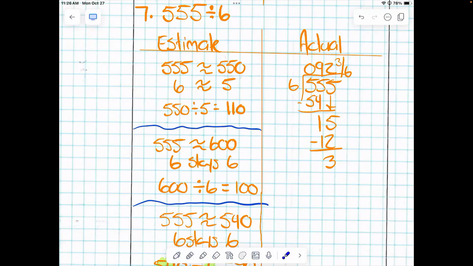Somebody told me, hey, Mr. Pottinger, 555 is really close to 550. 6 is really close to 5. And I know that 5 goes into 55 how many times in my brain? 11. And what do I do with this leftover 0? My estimate is 110. Is 110 pretty close to 92 and 3/6? Pretty close.